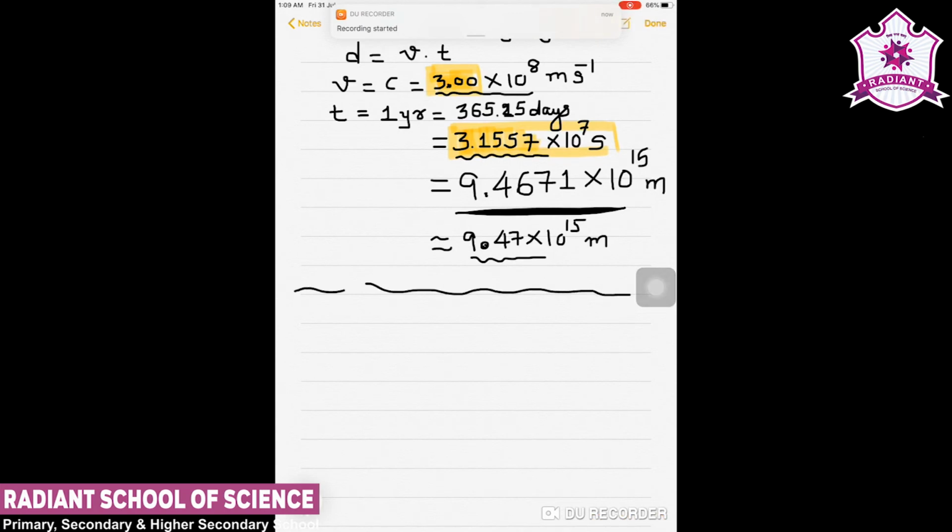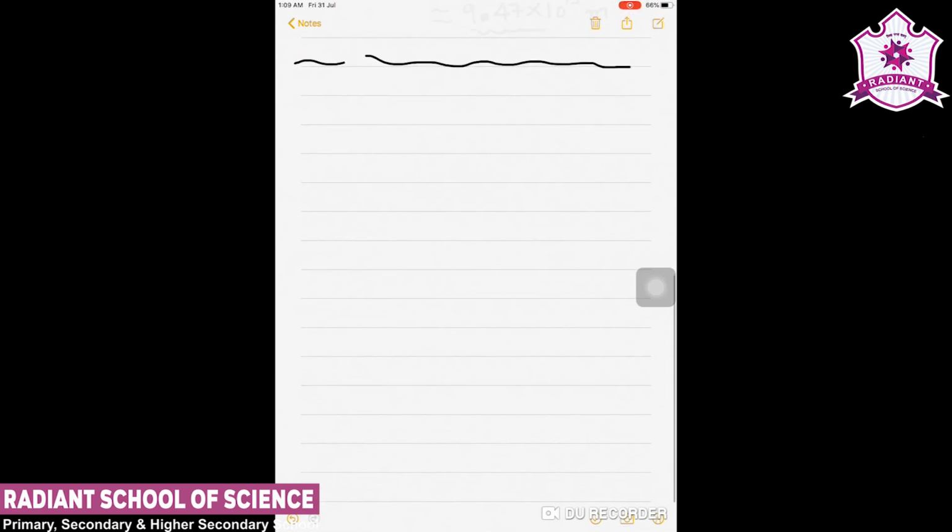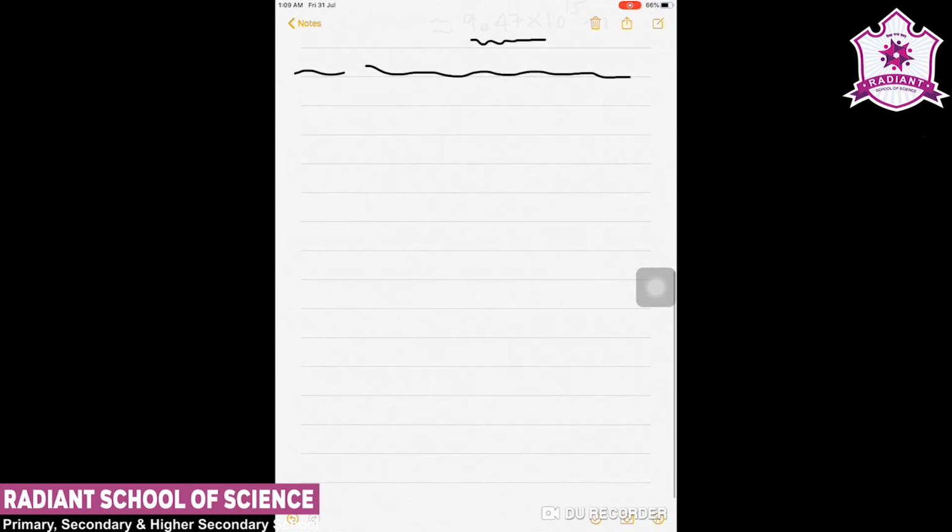Now another example, for addition and subtraction. So rule number 2, for addition and subtraction.